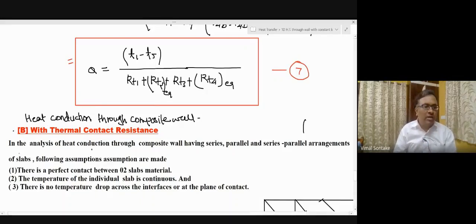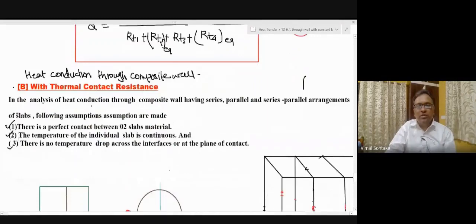Assumption number 1, there is a perfect contact between two slabs material. Assumption number 2, the temperature of the individual slab is continuous. And assumption number 3, there is no temperature drop across the interfaces or at the plane of contact.